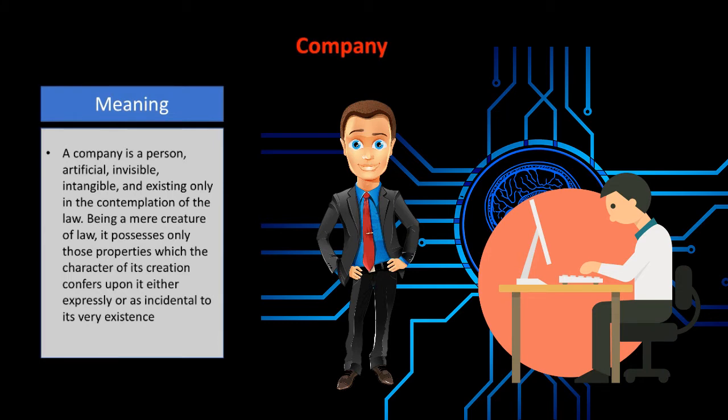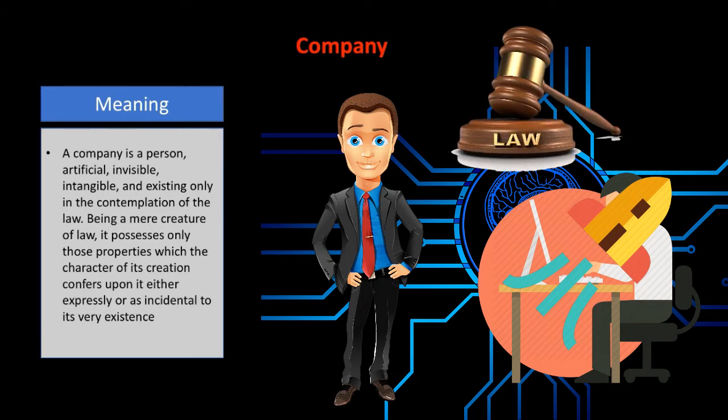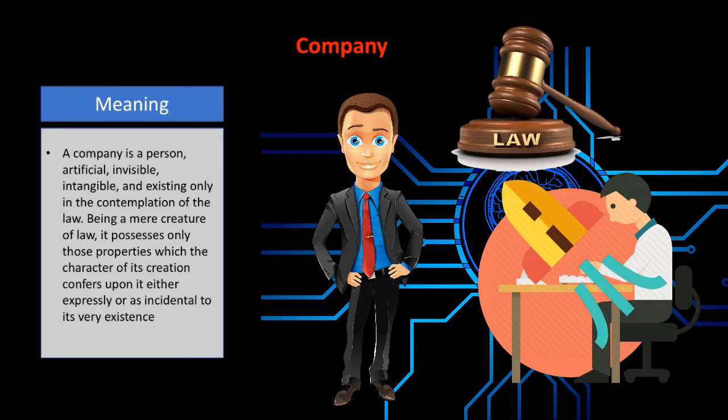So all those features, it means it has the freedom, it has the liberty, it has the right, it has the liabilities, it has the obligations. So everything it has, and this is the reason that it is known as person. And on top of this, as I said, being a person, you have the right to initiate a lawsuit against someone. So company has the right to initiate the lawsuit against someone, and someone can also initiate the lawsuit against the company. So because of all these features, a company is known as person.